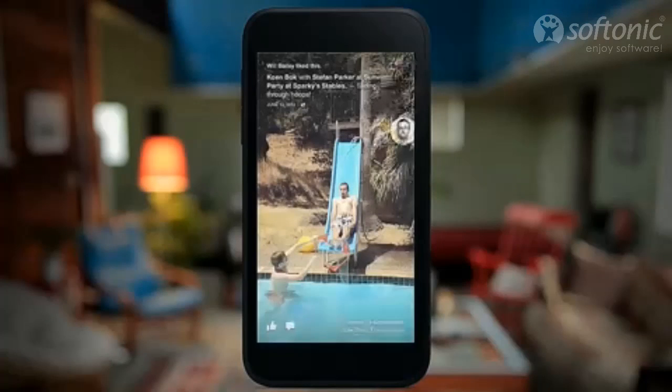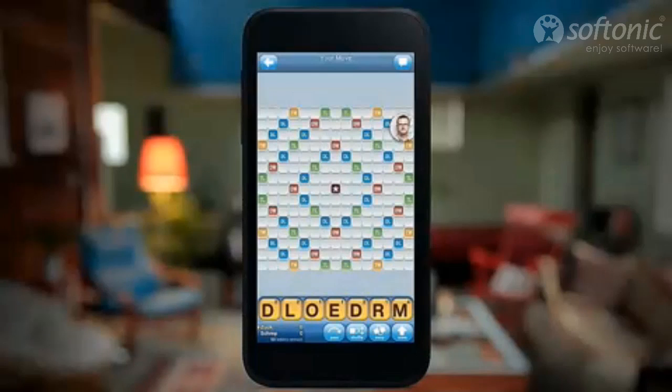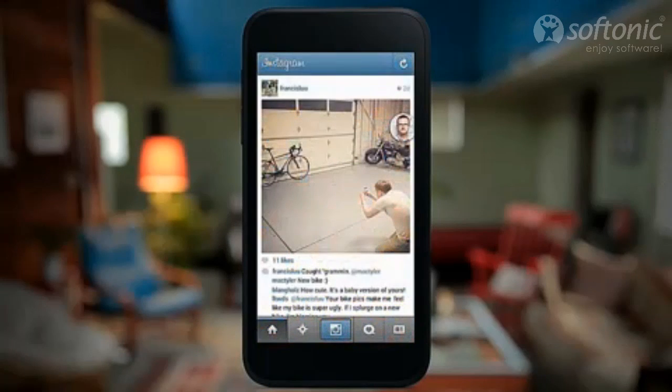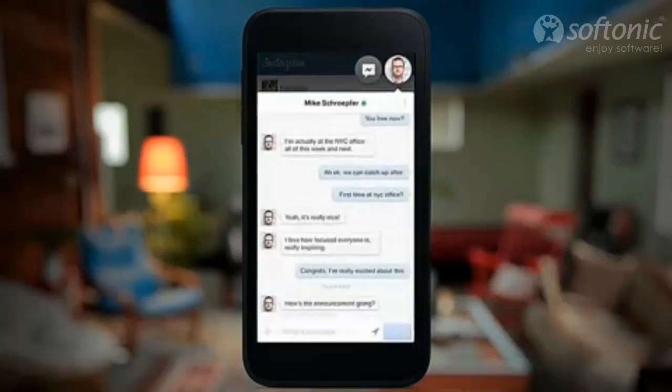So let's say you're playing a game, and you want to tell your friend about it. Now that's easy. If you're looking at a photo and you want to reach out to someone immediately, now you can do that, no problem. Chat heads give you this immediate personal connection to the people you care about.